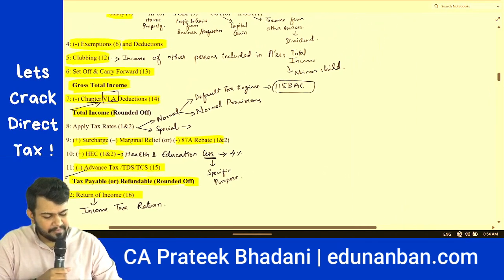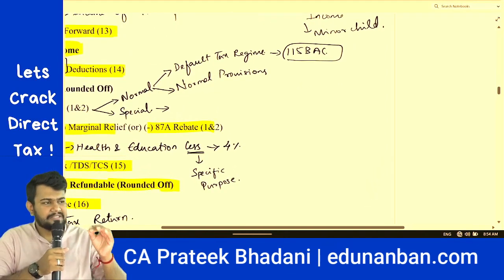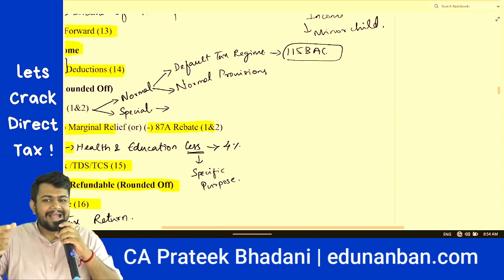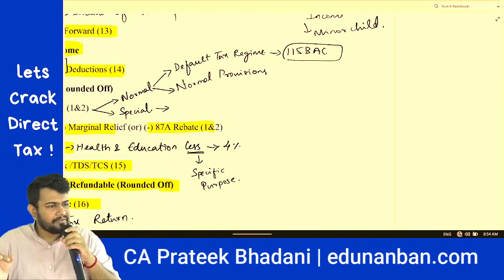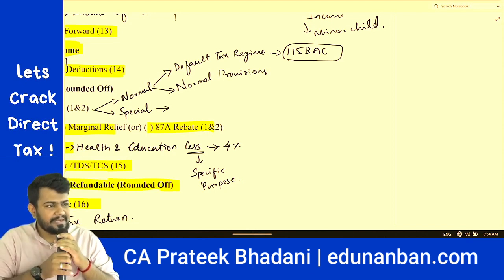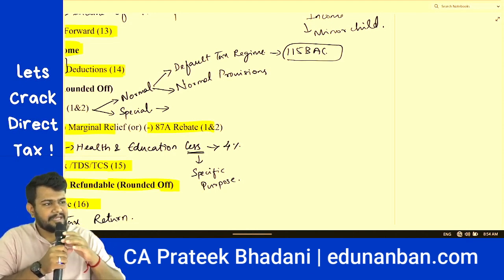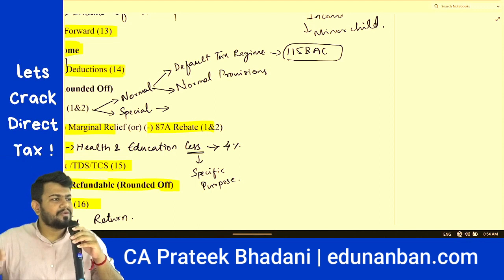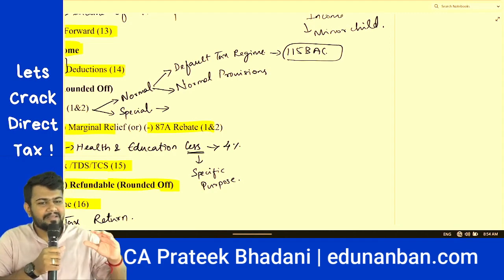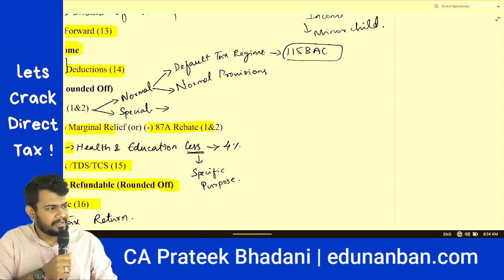Default tax regime is nothing but the new tax regime, which is given under section 115BAC, where the tax rates are less. However, exemptions and deductions are also less. Similarly, normal tax provision means the usual regular Income Tax Act provisions, where the tax rates are a little higher, but you get the benefit of more exemptions and deductions.